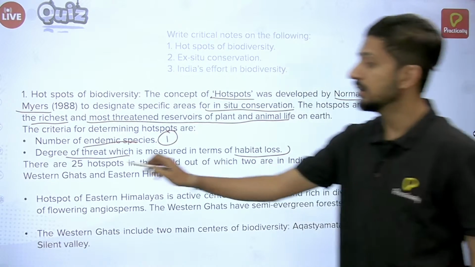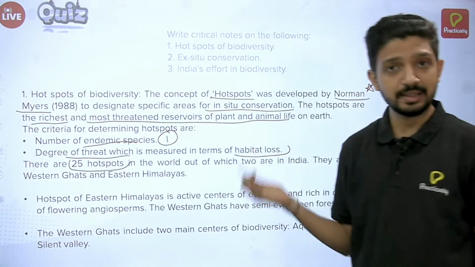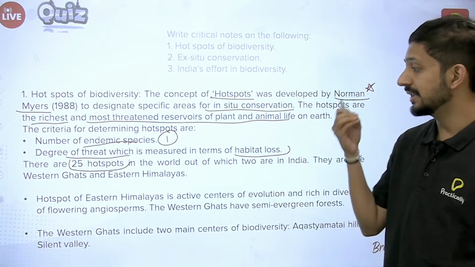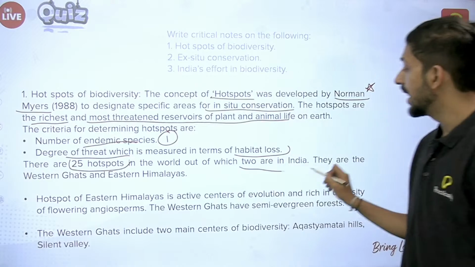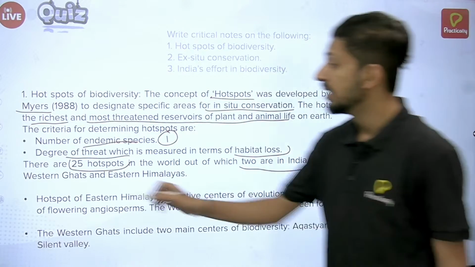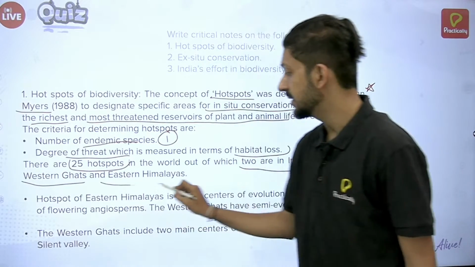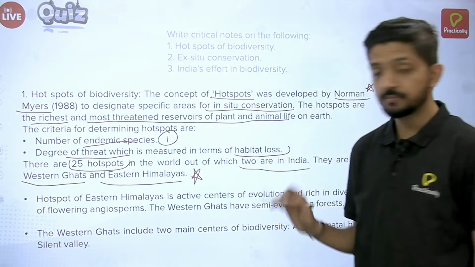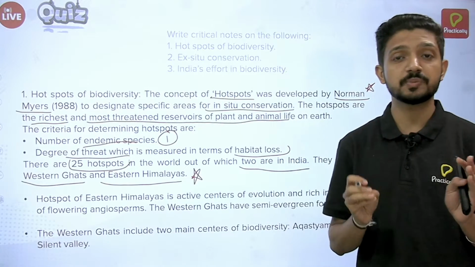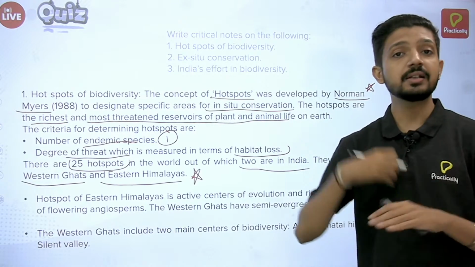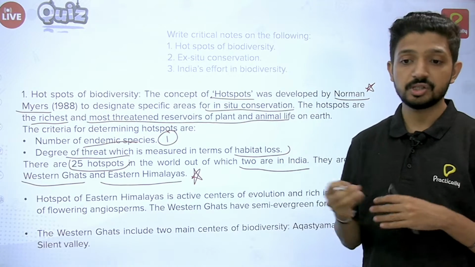There are total 25 hotspots, only 25 hotspots in entire world, out of which 2 are in India, and they are what? The Western Ghats and Eastern Himalayas. This information is very important. We need to know where these 2 hotspots are present: Western Ghats and in the Eastern Himalayan region.